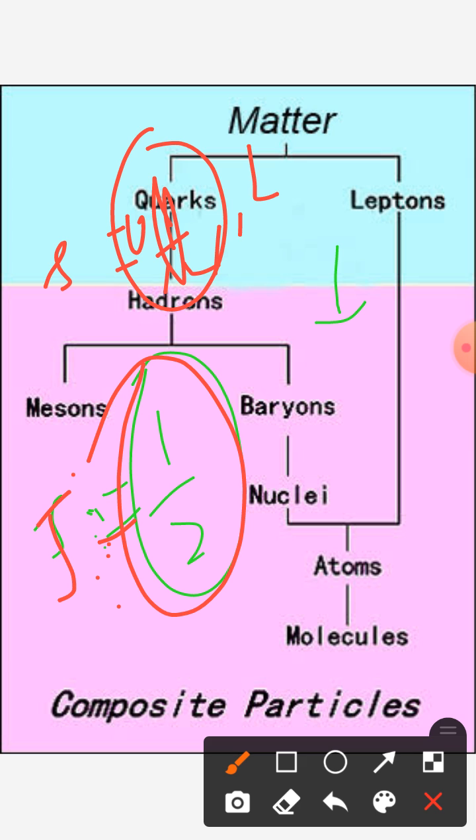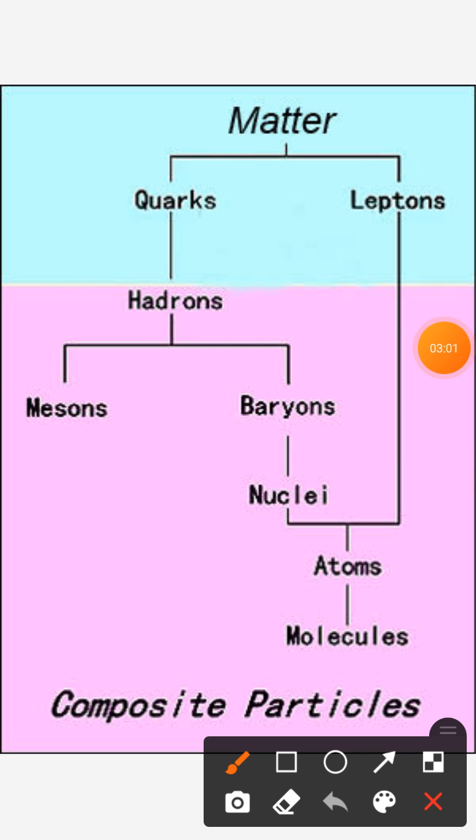If we would like to talk about the strength of force for particles, then we can divide the particles in two ways. First are the hadrons and second are leptons.